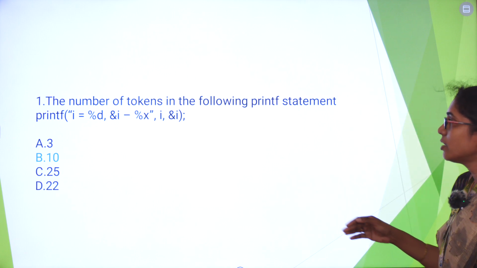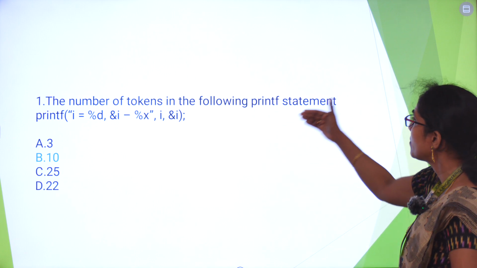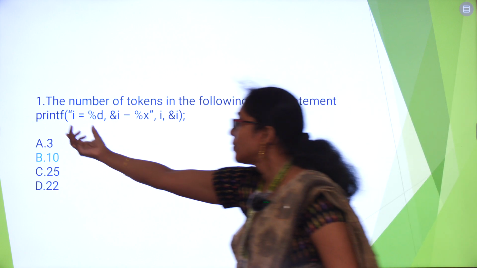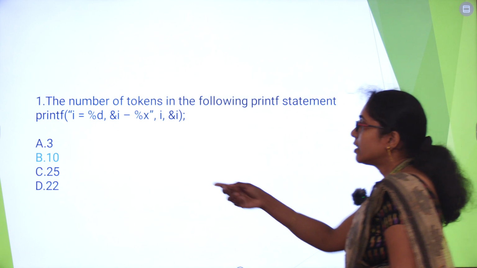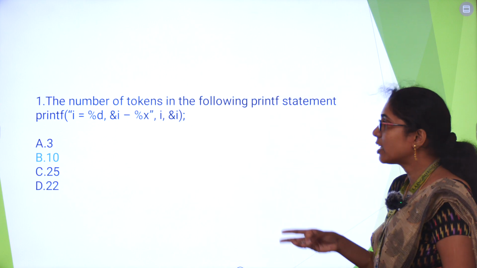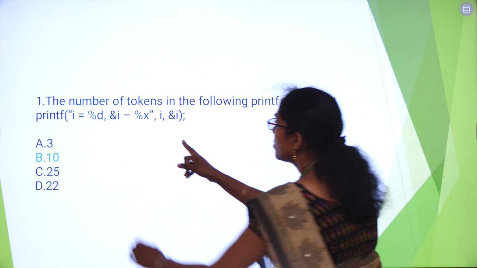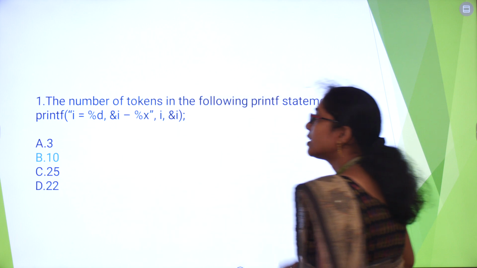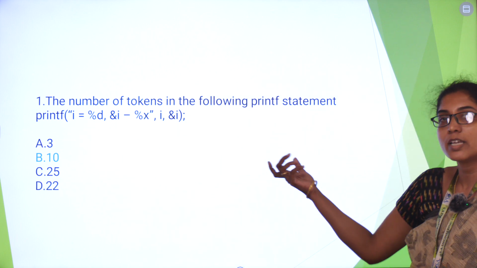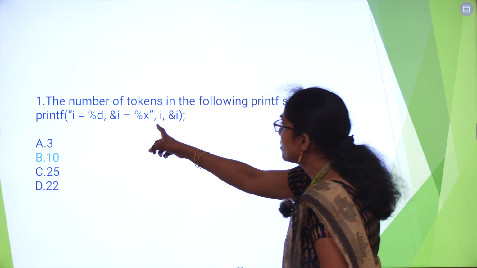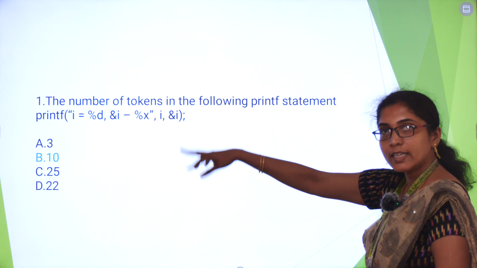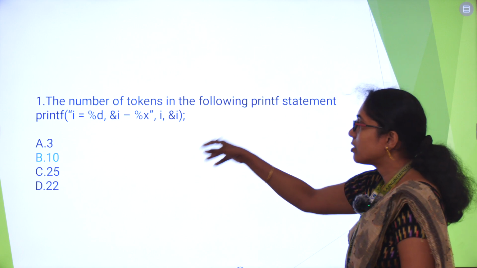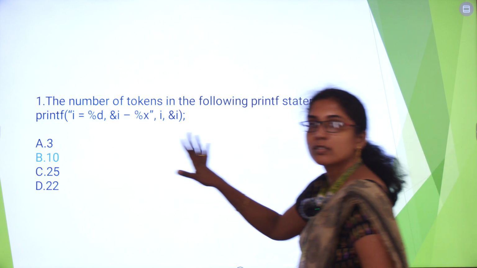So let's see this question. The number of tokens in the following printf statement. So this printf is a keyword. It is already defined in the C language. Then this open parenthesis is one of the tokens. Printf is one of the tokens. This is enclosed within double quotes, so this is a string token. Then comma, we have two commas, i, then ampersand symbol, again i, close parenthesis, semicolon. So we will have 10 tokens.